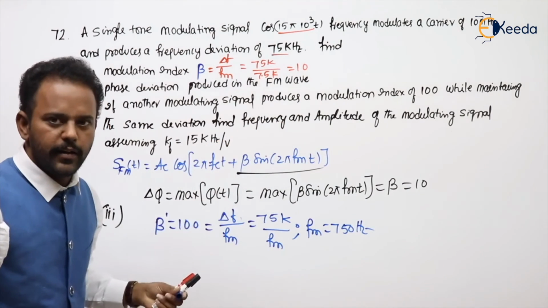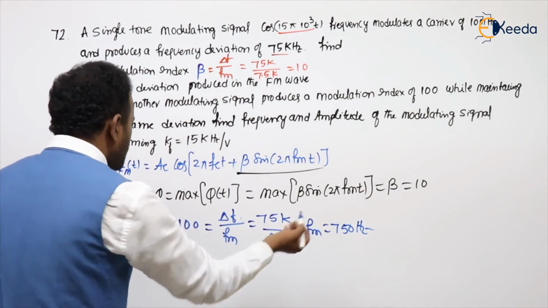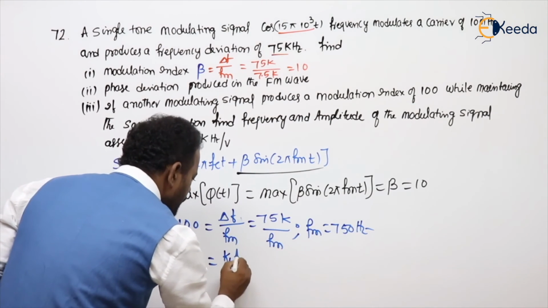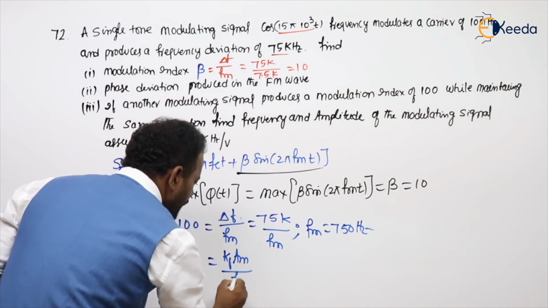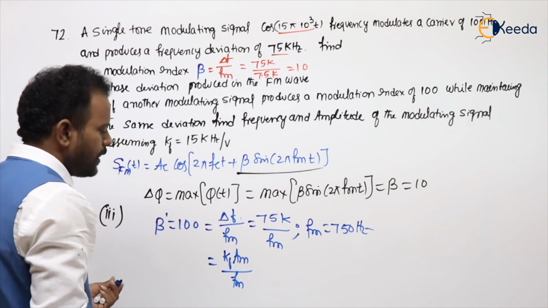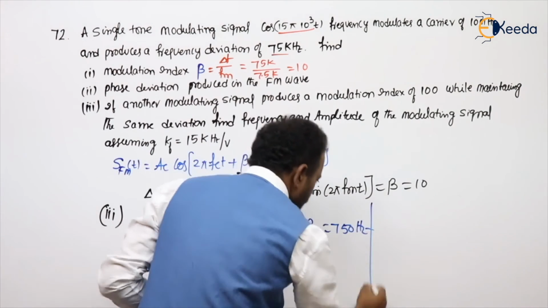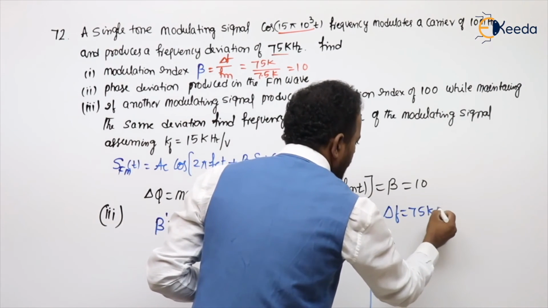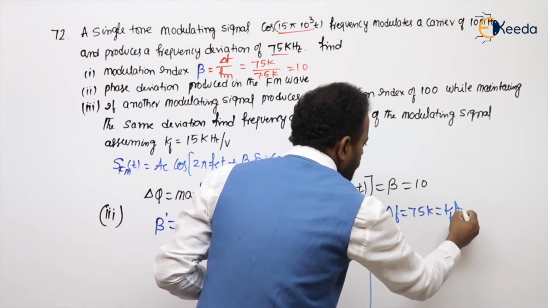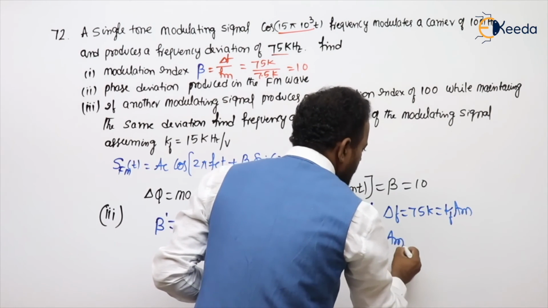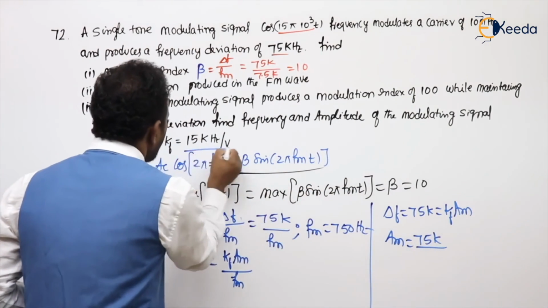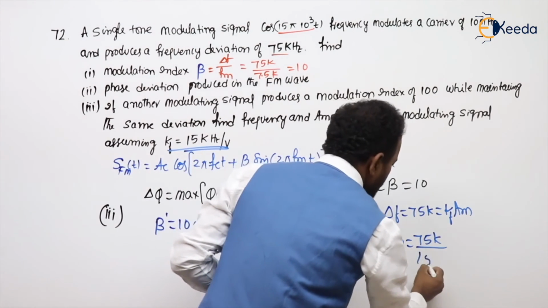Amplitude. What is another formula for beta? I can write this as Kf Am by Fm. Or simply, delta f is 75k, which is nothing but Kf Am. Then Am is 75k by Kf. What is the Kf value given? 15k.